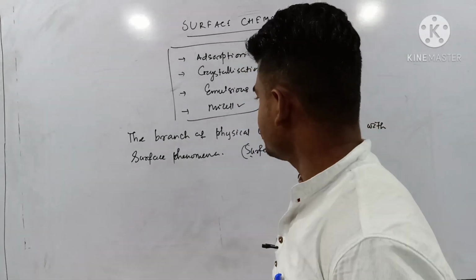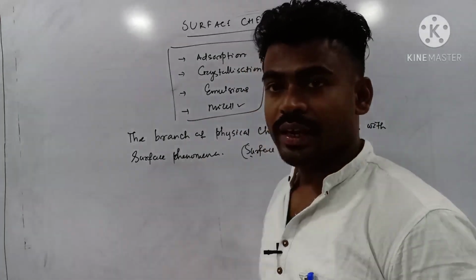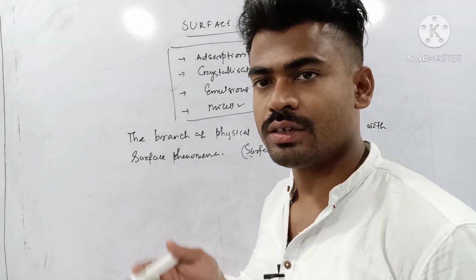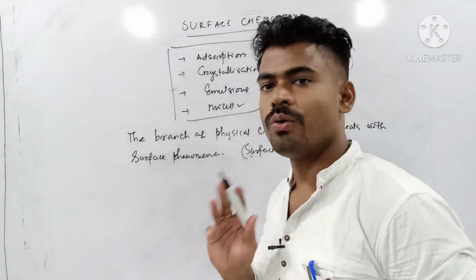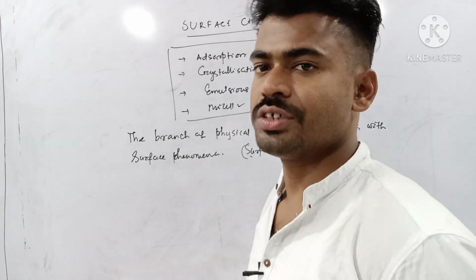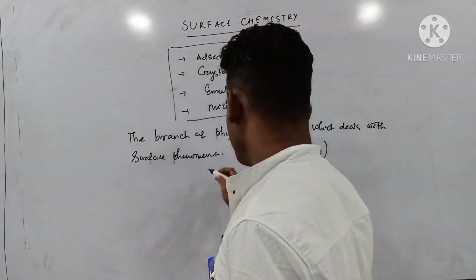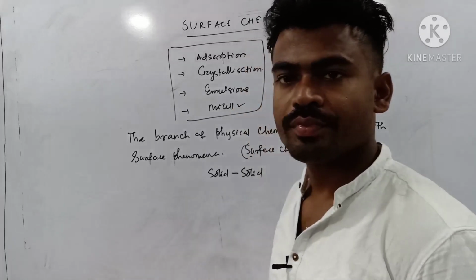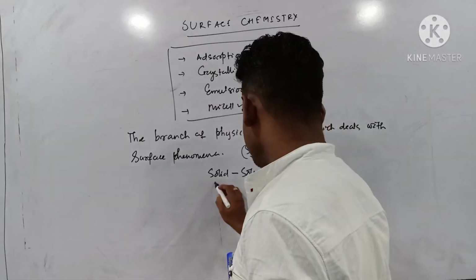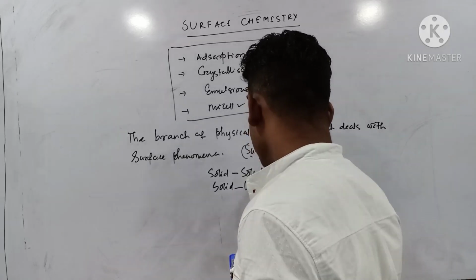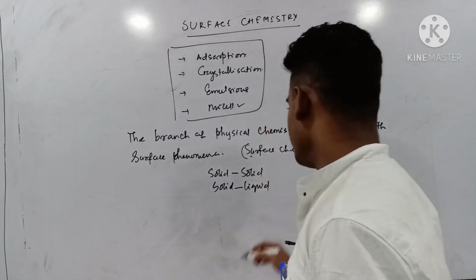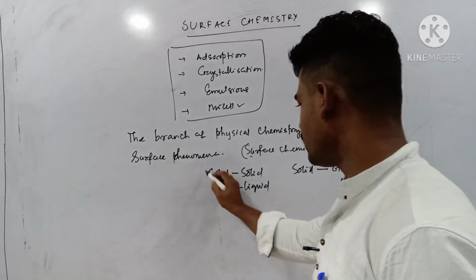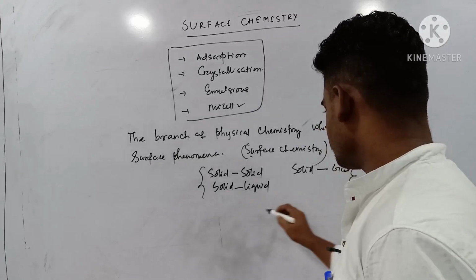The phenomena happening at the surface can be studied only in the case of heterogeneous systems. A heterogeneous system means two immiscible solids or liquids, or solid and gas; all are heterogeneous mixtures.